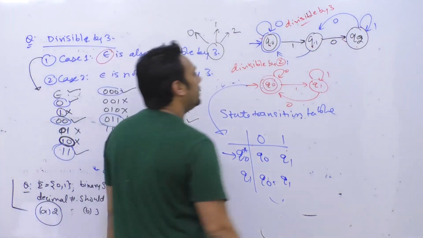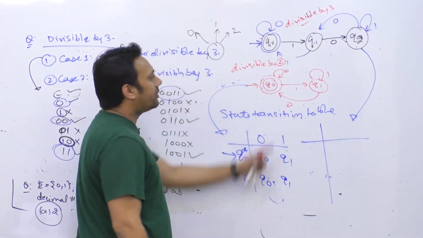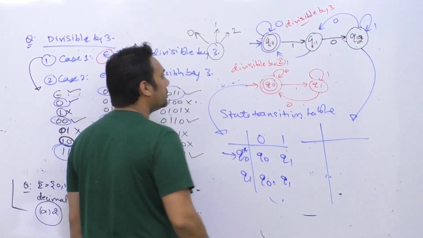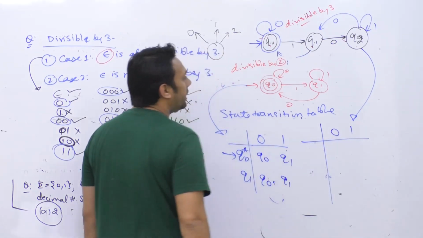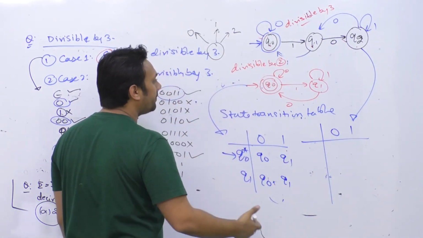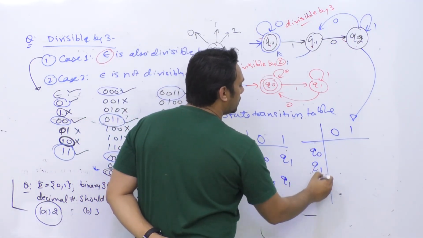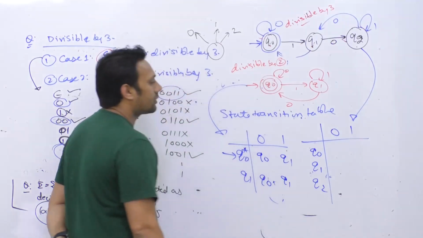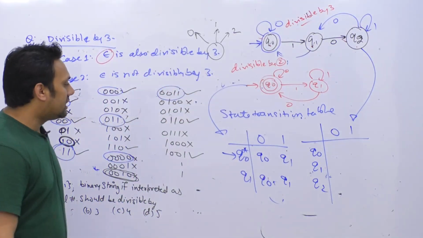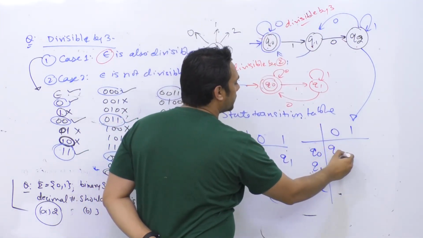Now in the same way, if you check the second diagram, how many inputs are there? There are only two inputs, which is 0 and 1. And how many states are there? There are 3 states, every state is representing one remainder. So we have states Q0, Q1 and Q2. Okay. Now in Q0, if you give a 0, you go to the state Q0.